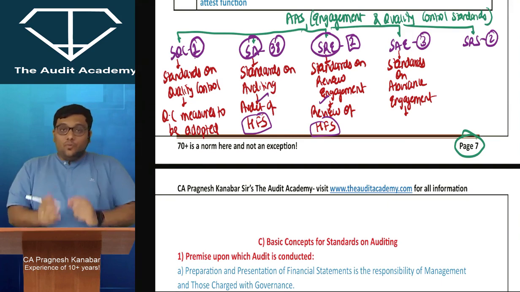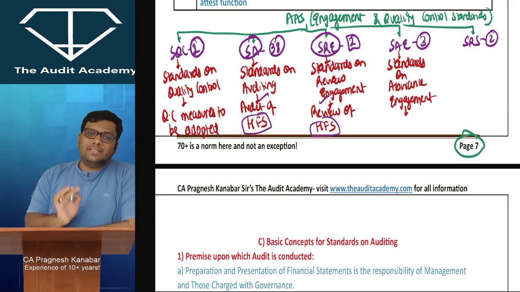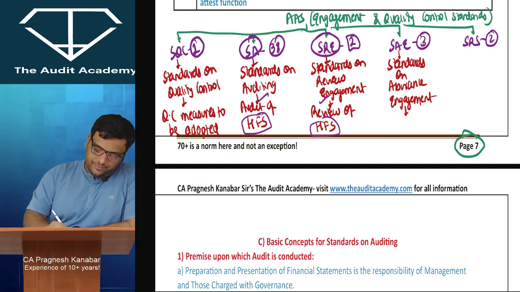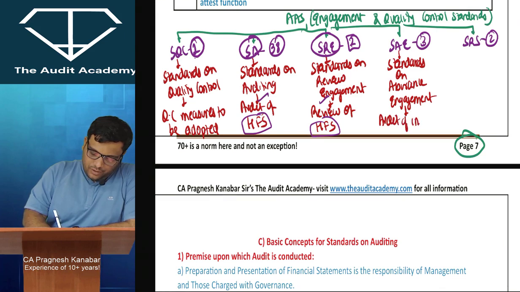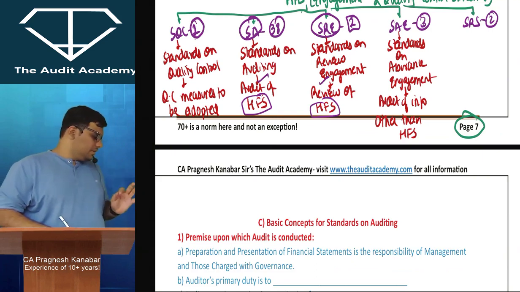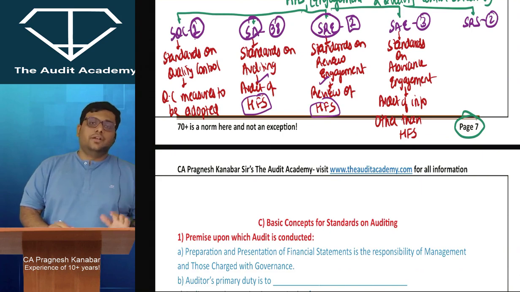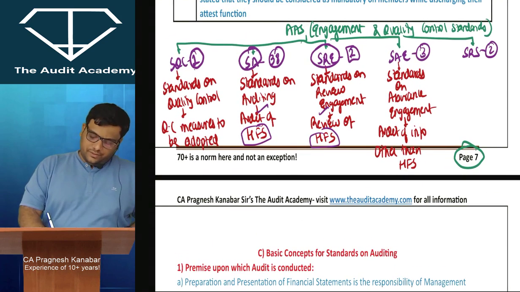All right. So what is the one explanation that I can write over here? That it deals with audit of information other than historical financial statements. Audit of information other than historical financial statements. Yes, sir. Very good.